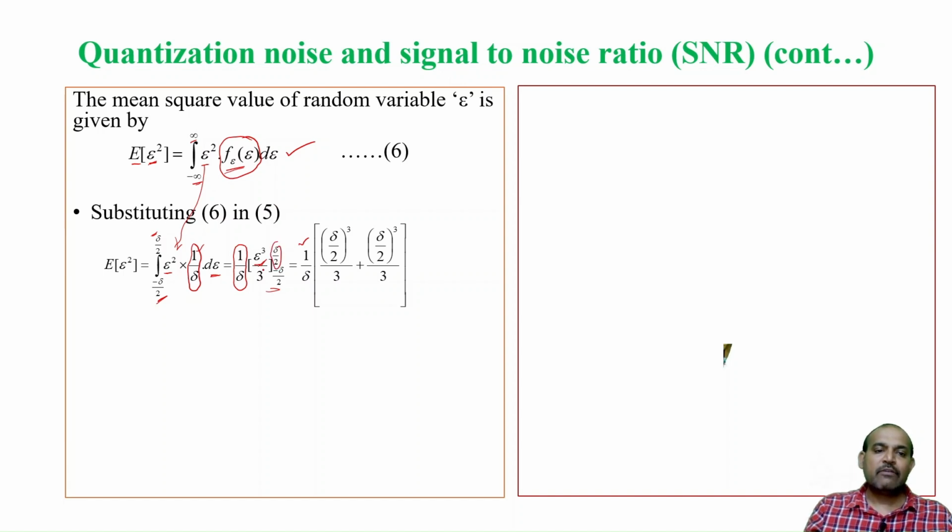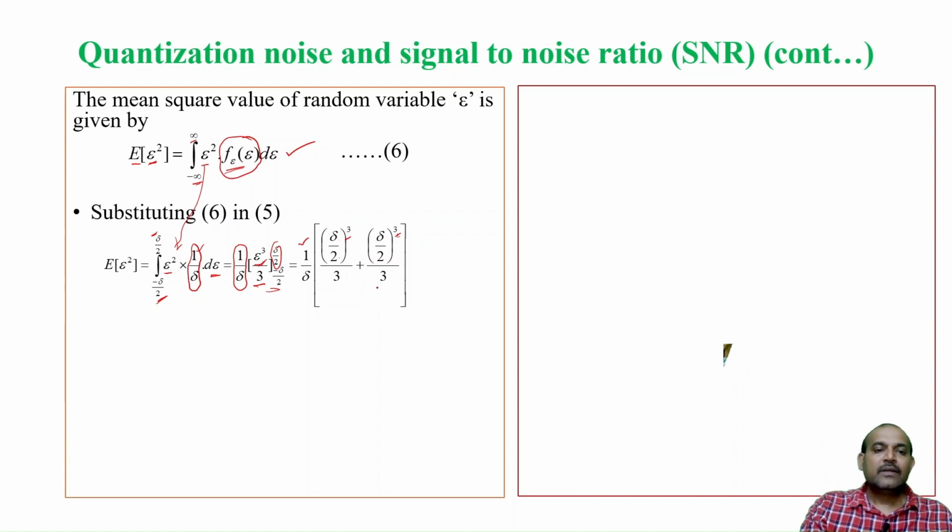So, wherever you have epsilon, you put delta by 2, therefore it becomes delta by 2 whole cube divided by 3, as in the formula. Then, upper limit minus lower limit, the lower limit is minus delta by 2, so minus delta by 2 whole cube divided by 3. So, we have written that.